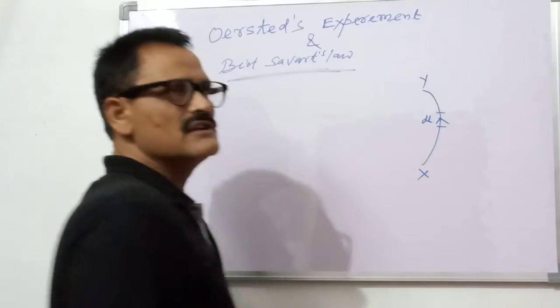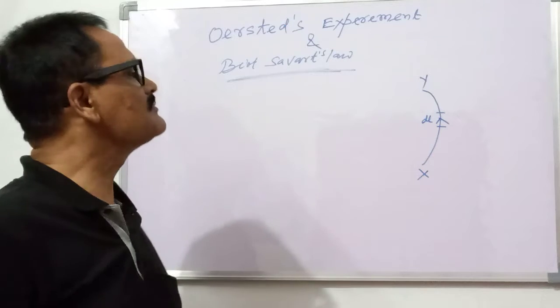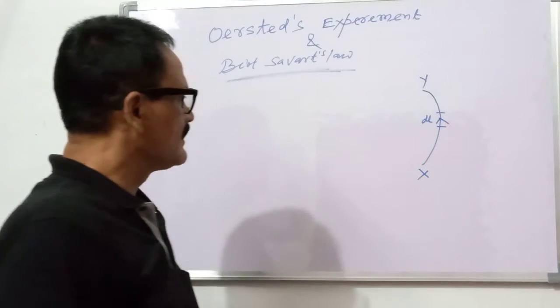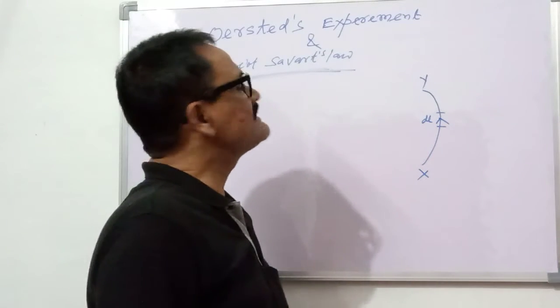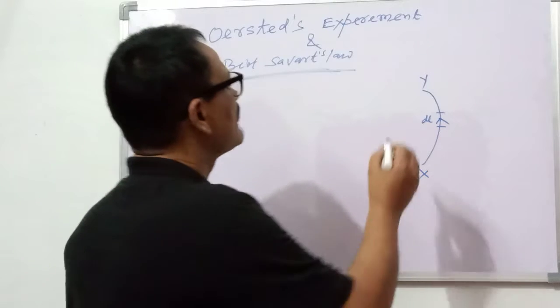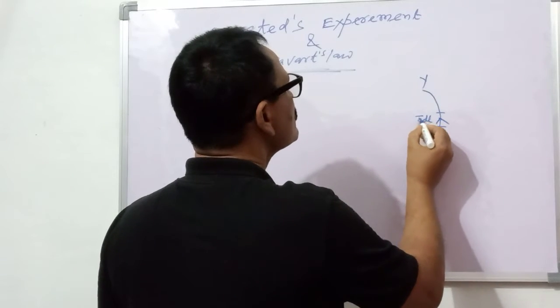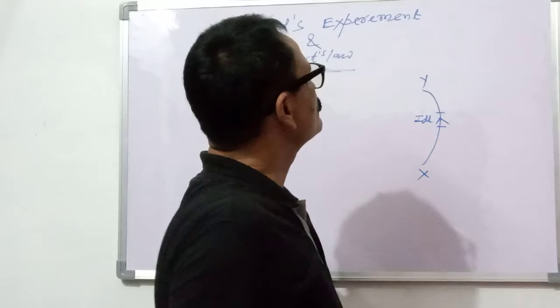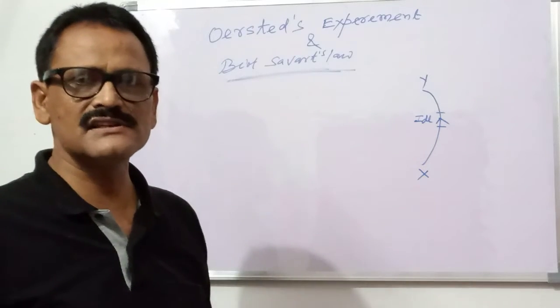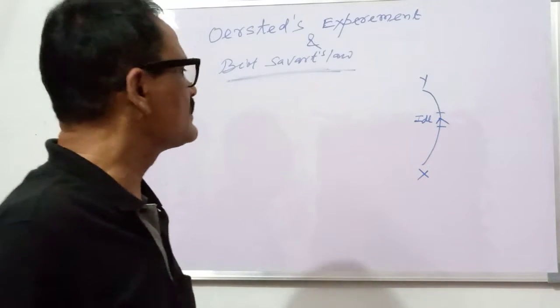This is infinitesimally small, and so it is written as dl, and I is the electric current. So this I dl is known as the current element.